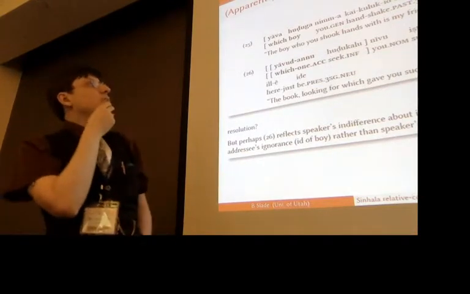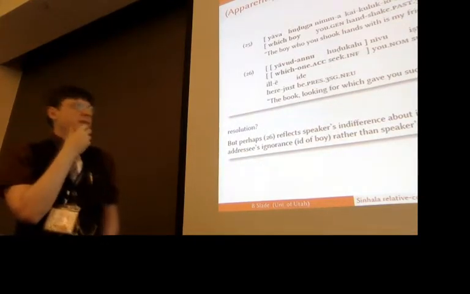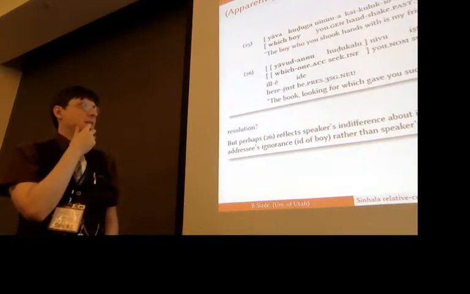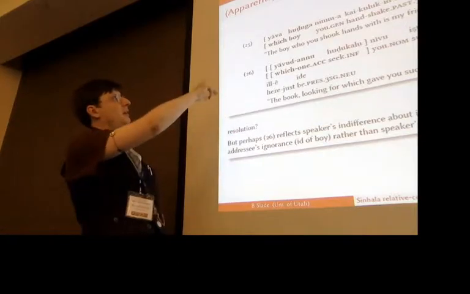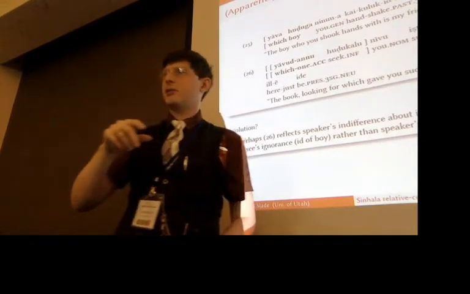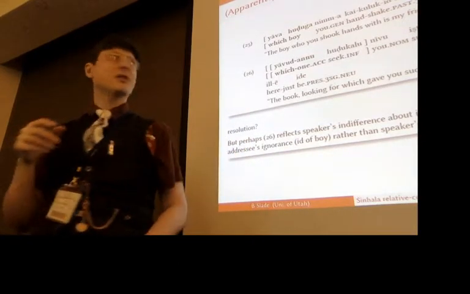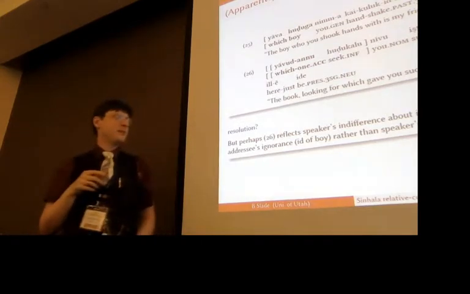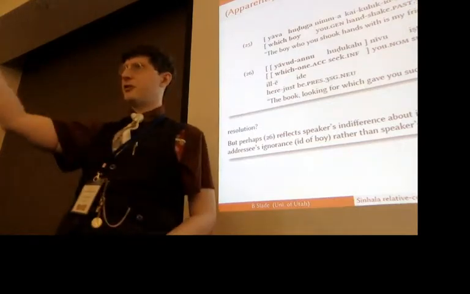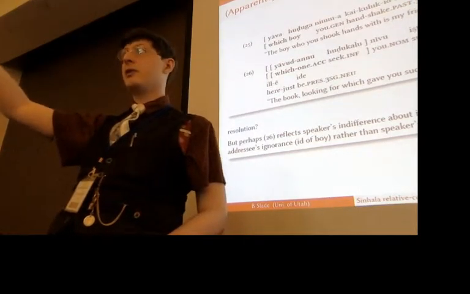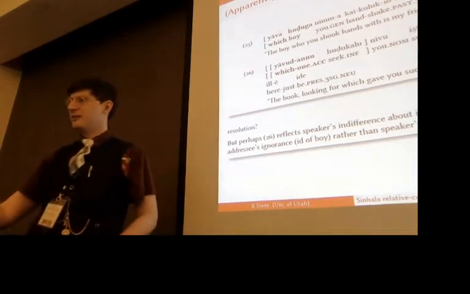Okay, there are some ones that are a little bit tricky, so that we get some of these Dravidian readings where it doesn't seem like it's about speaker ignorance. So things like the boy who you shook hands with is my friend, that one doesn't suggest itself to be speaker ignorance. But as has been suggested about these, I think the ignorance can be projected to the addressee rather than only the speaker. The speaker is just the default.